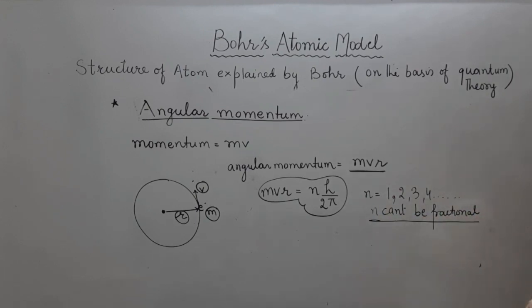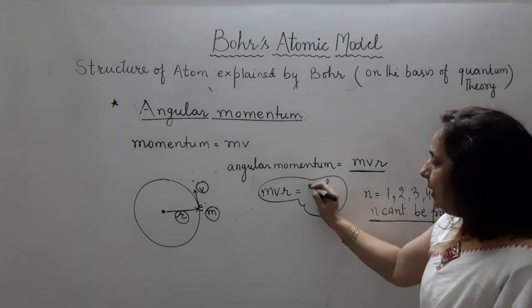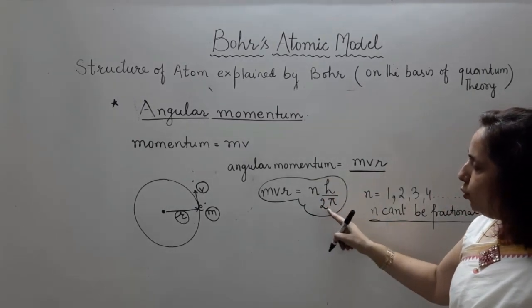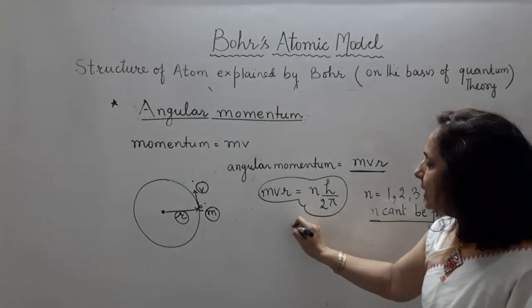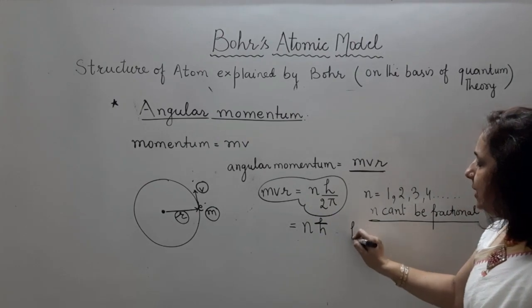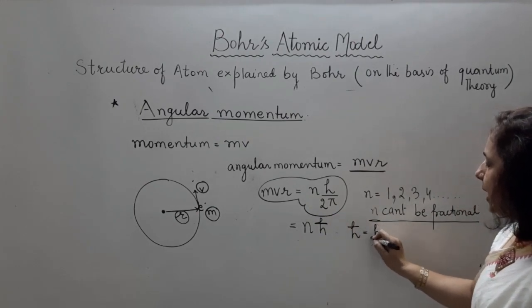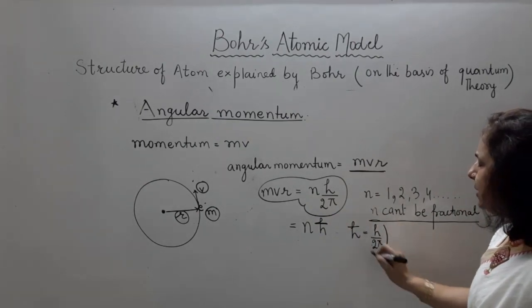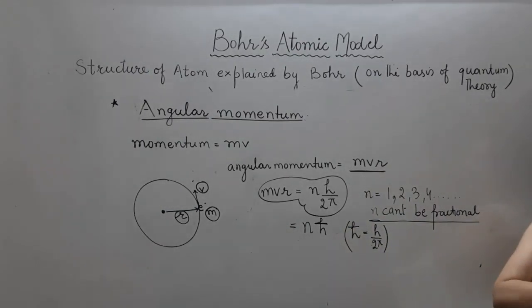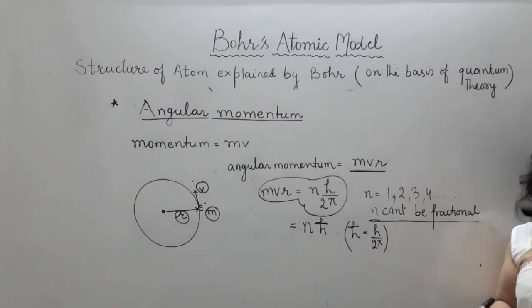Angular momentum is integral multiple of h upon 2 pi, where h upon 2 pi is a constant. So we can say that it is integral multiple of h bar. When I say h bar, h bar can be written as h upon 2 pi. This is another constant, h bar, which is equal to h upon 2 pi. So we can say mvr is equal to n h bar.